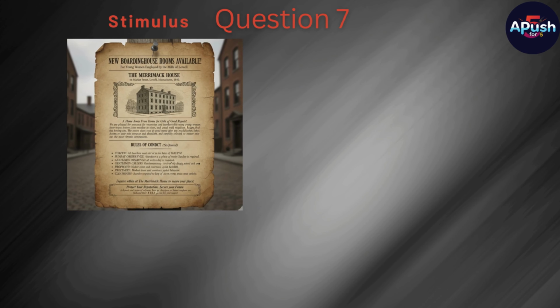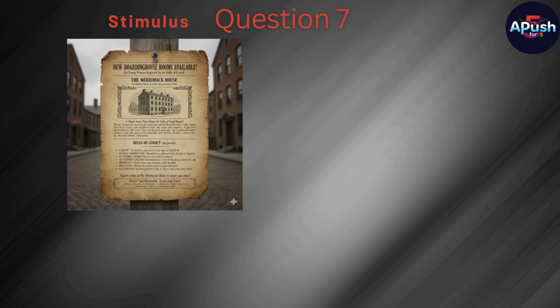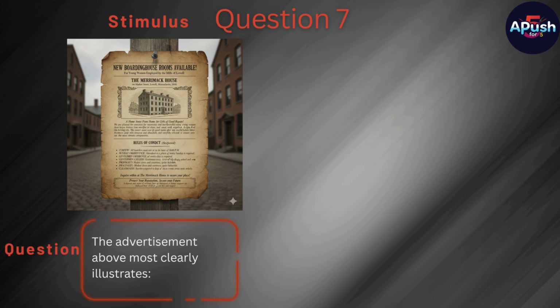Question 7. Stimulus. Broadside for a boarding house in Lowell, Massachusetts, 1840. Rooms available for mill girls of good repute. Rules of conduct strictly enforced. Question. The advertisement above most clearly illustrates A.